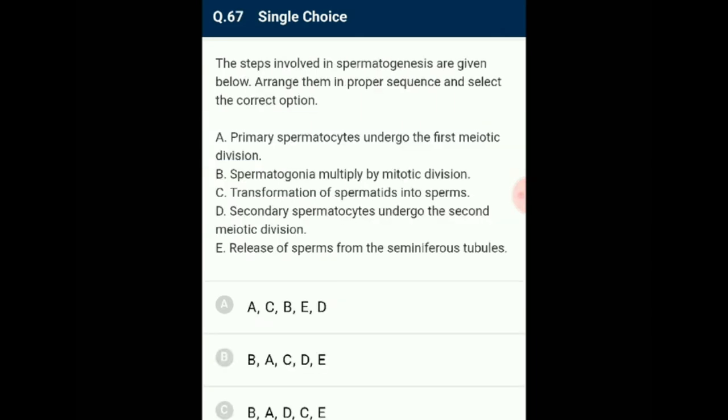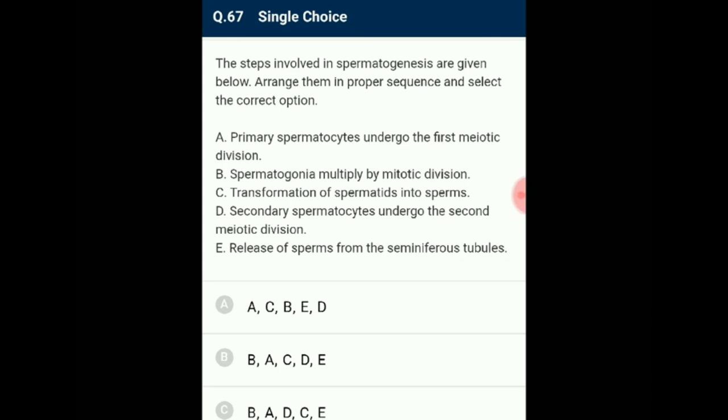Question number 67. The steps involved in spermatogenesis are given below. Arrange them in proper sequence and select the correct option. The process of spermatogenesis is as follows. First process, spermatogonia present in seminiferous tubules multiply by mitotic division and increase in numbers. Second process, a few spermatogonia called primary spermatocytes undergo meiotic division to form two equal secondary spermatocytes.